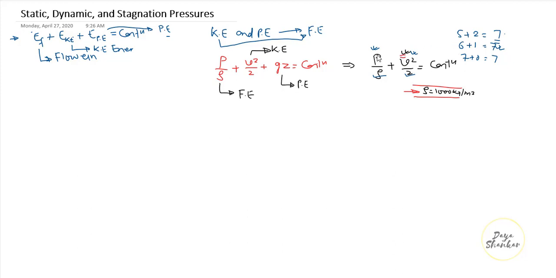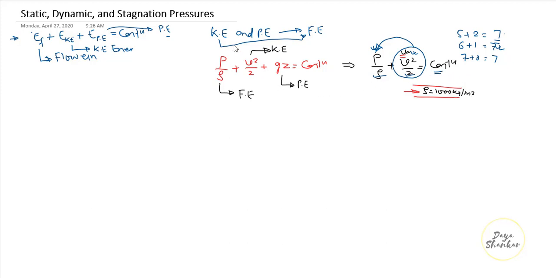This is the pressure term. So suppose I am changing this one, that means the velocity term. Suppose here I change this one from 2 to 1, that means this term increases. You can see here 5, 6, 7. So I am changing this term, and this term will impact the other term, and as a result this one increases, so that the overall sum remains constant. So this is the basic concept.